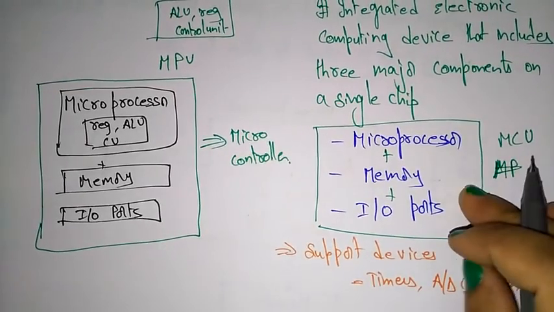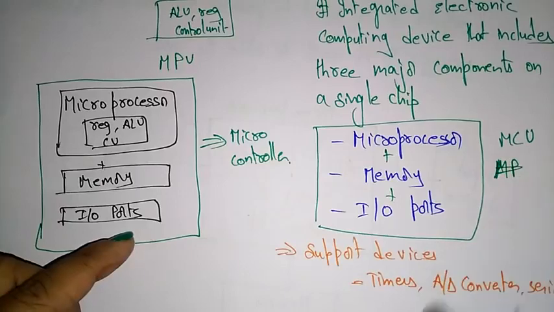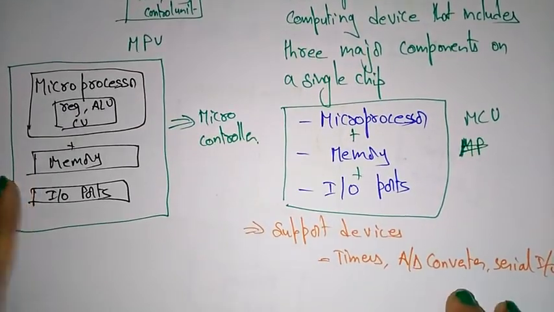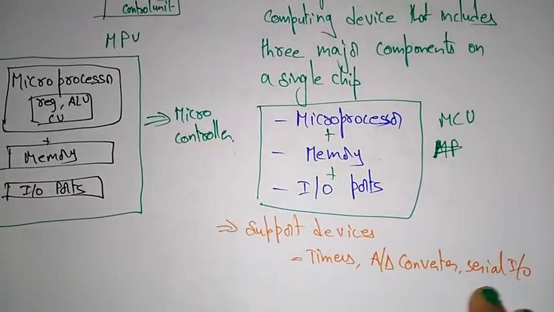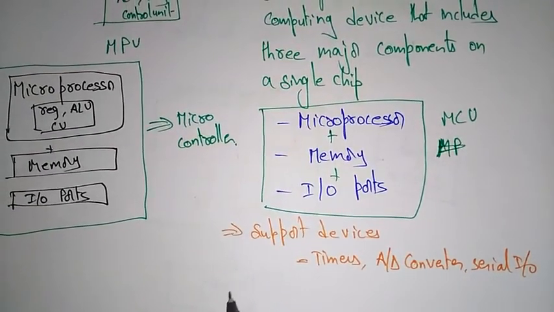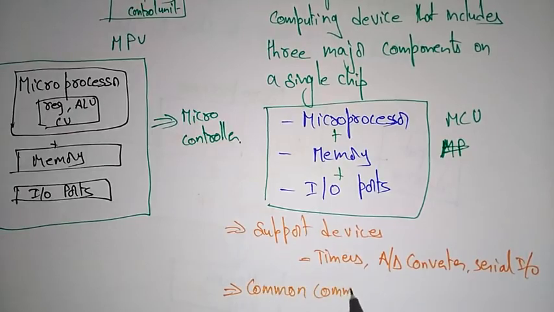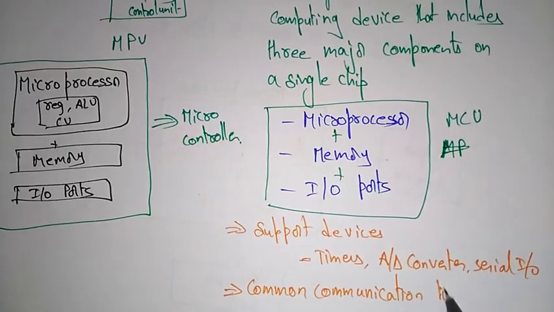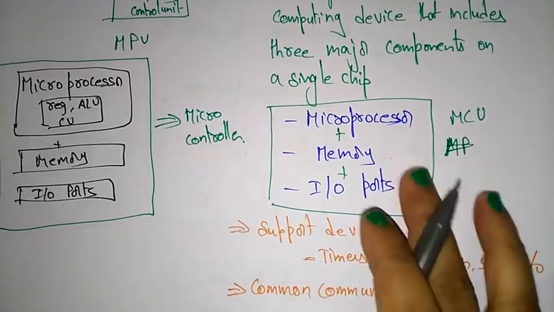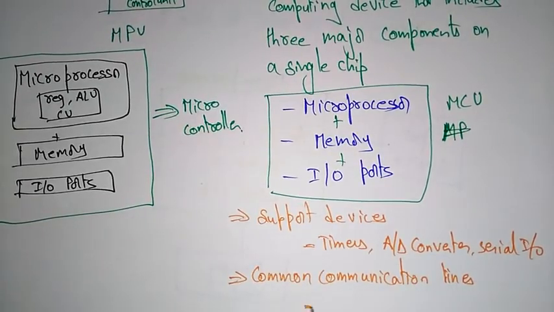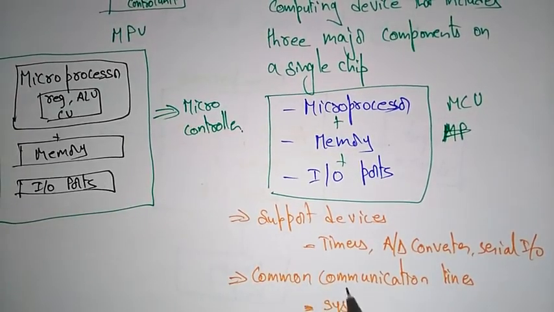Along with this microcontroller, these supporting devices are connected to the chip. And it also has some common communication lines to connect each and every component in the microcontroller, which are called the system bus.